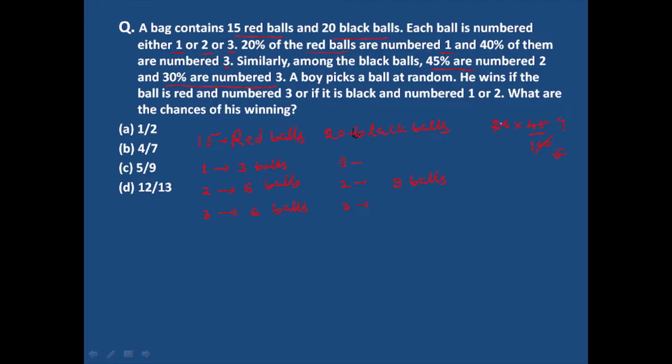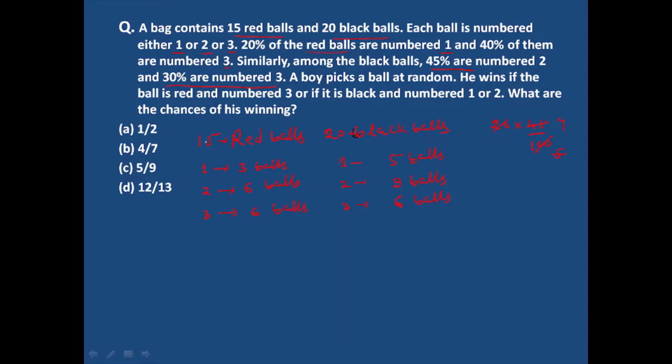So 30% of 20 will be 6 balls. 6 balls are number 3. So 9 plus 6 is 15, and there are 5 balls numbered 1.